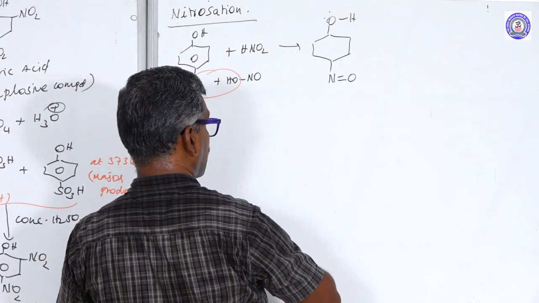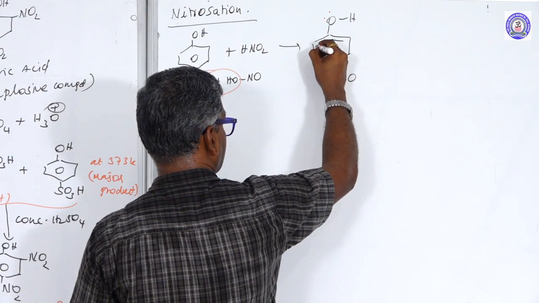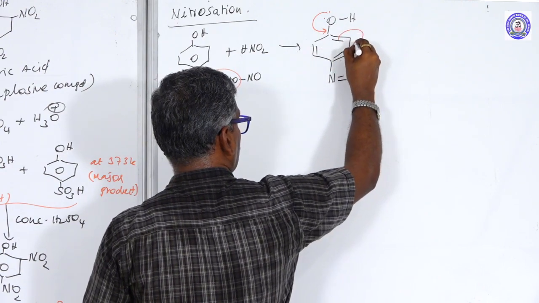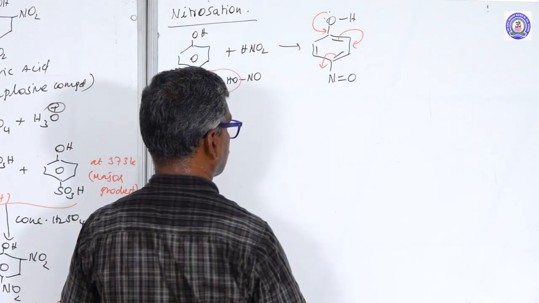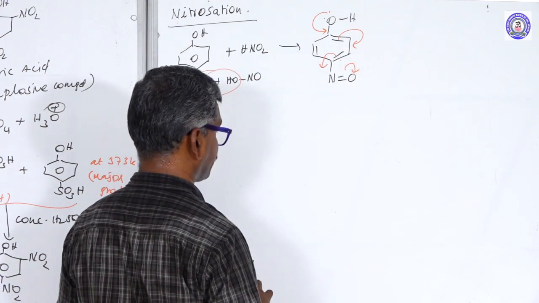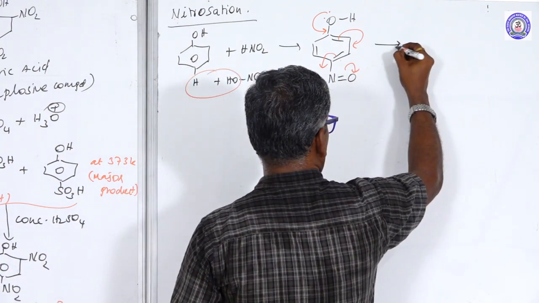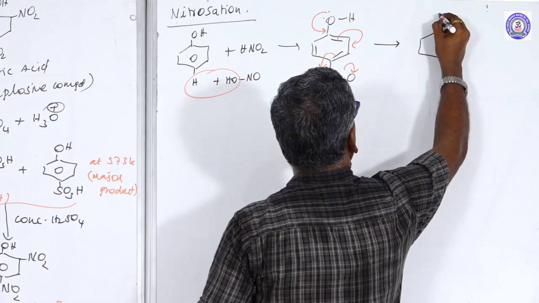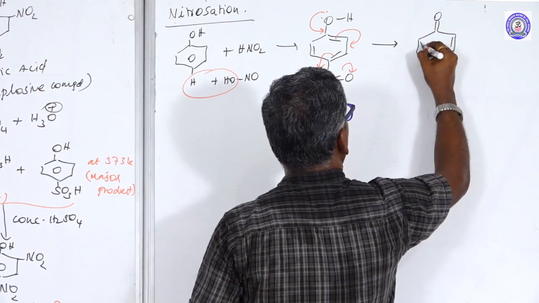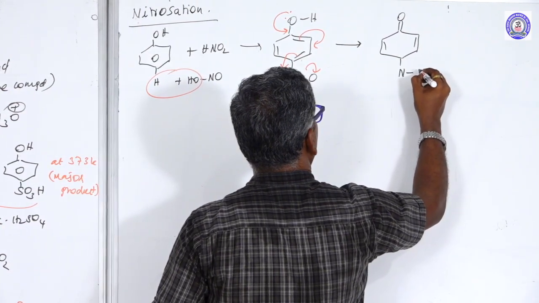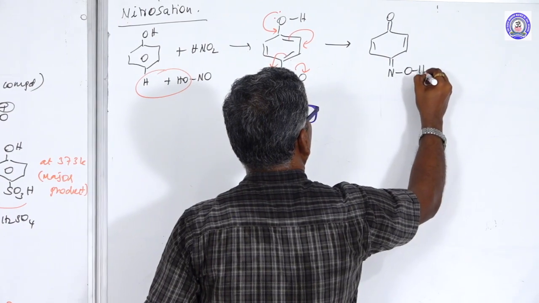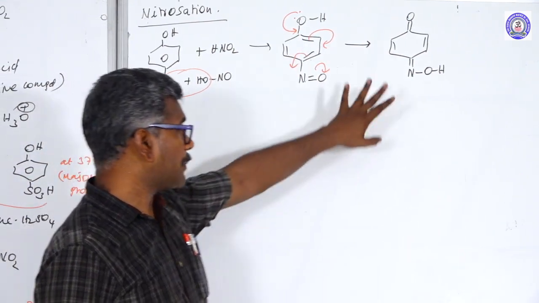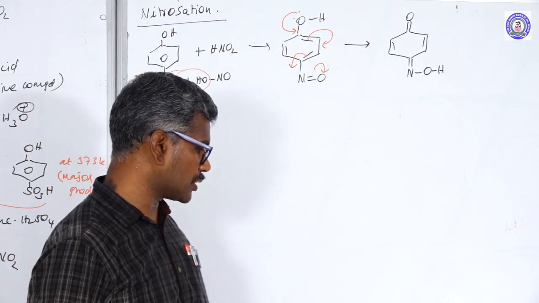Oxygen has two lone pairs, and among the two lone pairs one is terminated. This is called para-nitrosophenol. Para-nitrosophenol forms the quinone compound.